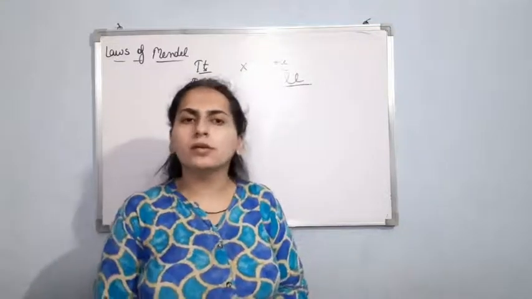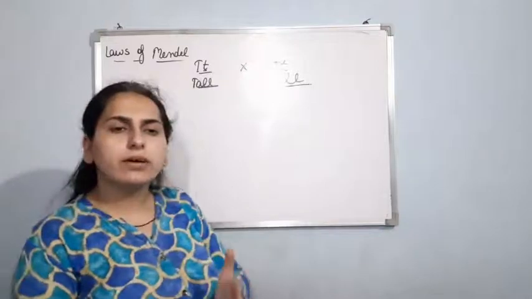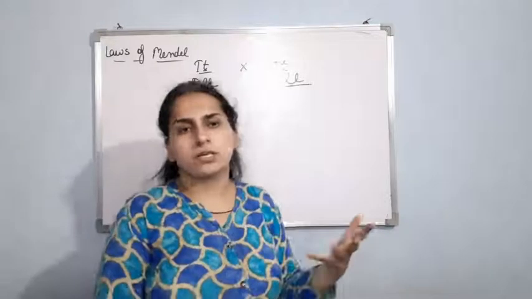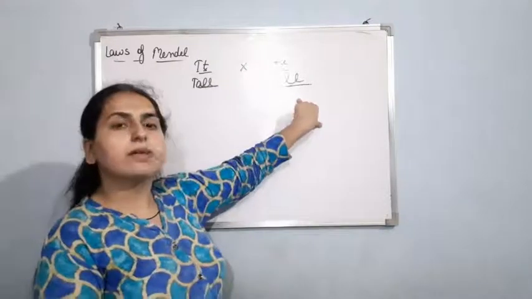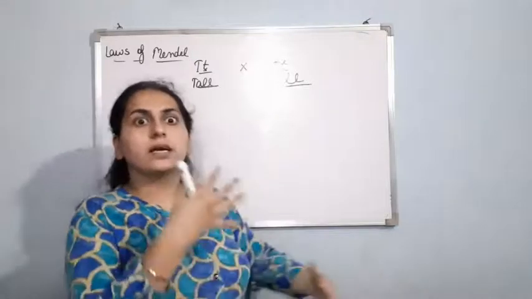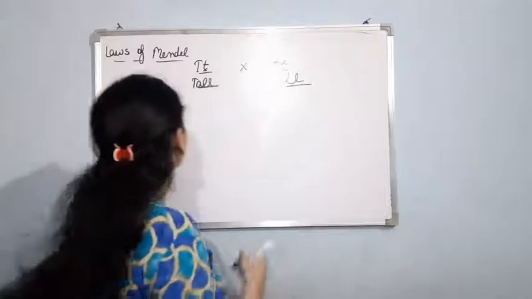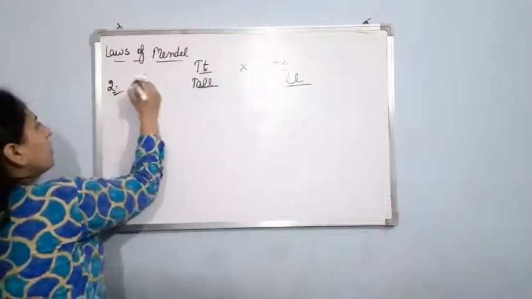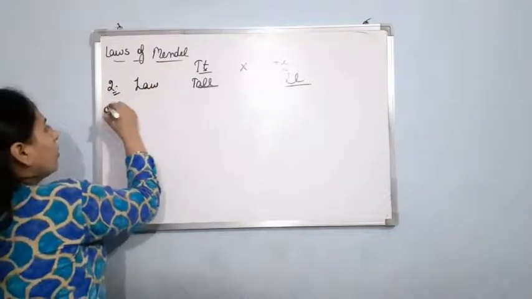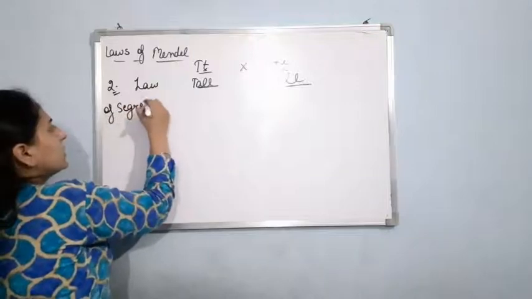So he thought that this dwarf character which was lost in the F1 generation is back again. From here he gave the second law, that is the law of segregation.